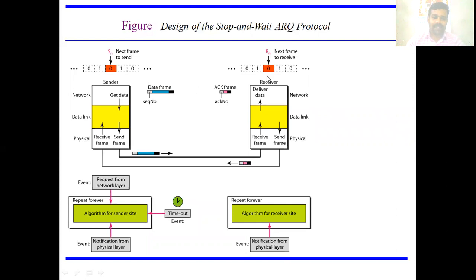Both the data frame as well as the acknowledgement frame have an acknowledgement number. This acknowledgement number of the frame is nothing but the next expected frame. The sequence number is the number of the frame which we are sending.